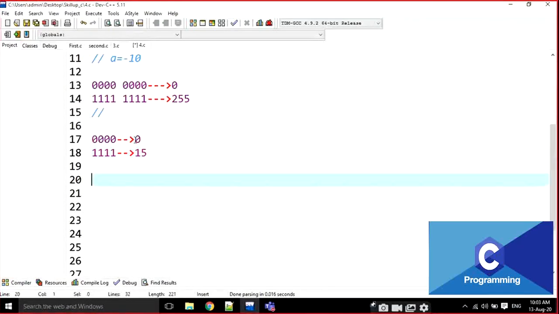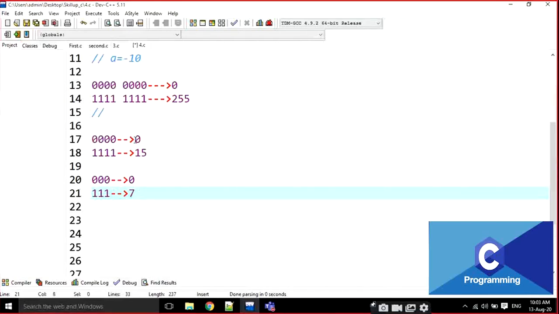For example, if it is a 3-bit representation, it is 0. And what is the maximum value? 7. We can represent only 0 to 7 numbers. We cannot represent 8 here. It is an unsigned integer. We cannot represent negative numbers.